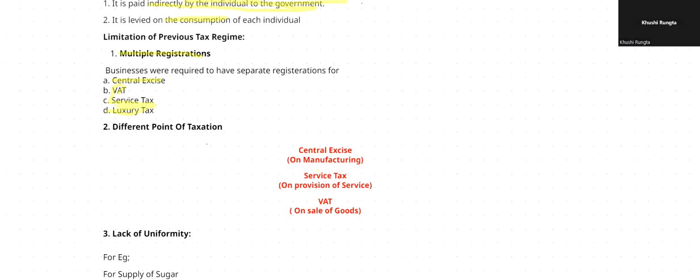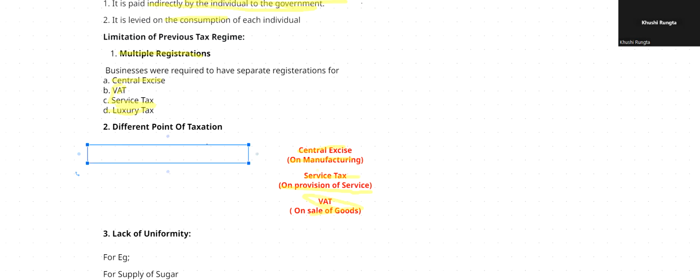Then, as mentioned, different points of taxation. When a businessman is manufacturing, he was asked to pay central excise. Then, when he was providing services, he was asked to pay service tax. Then again, when he is selling the goods, he was asked to pay a value added tax. So, can you tell me one more term? Basically, cascading effect, right? Tax on tax.